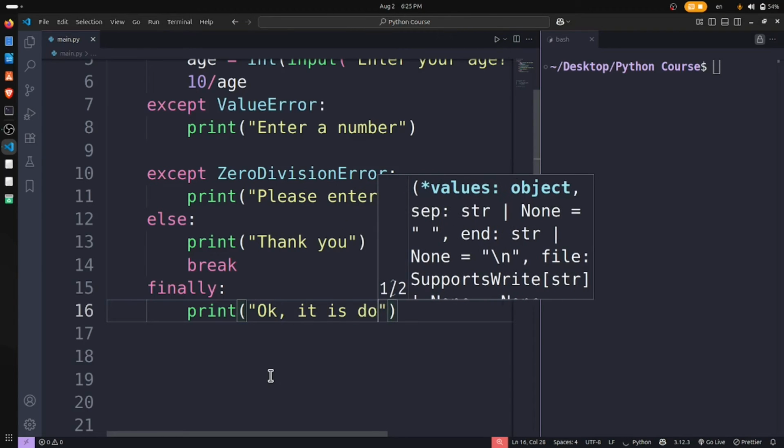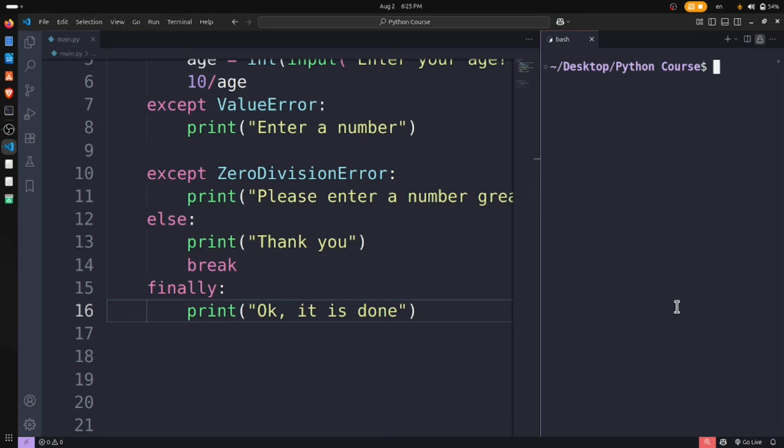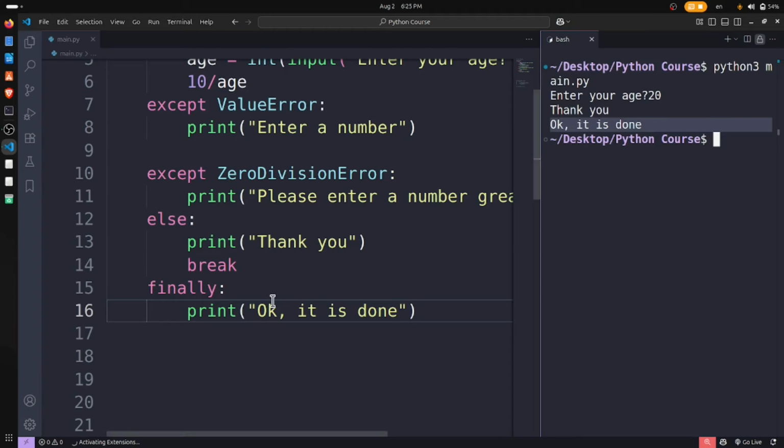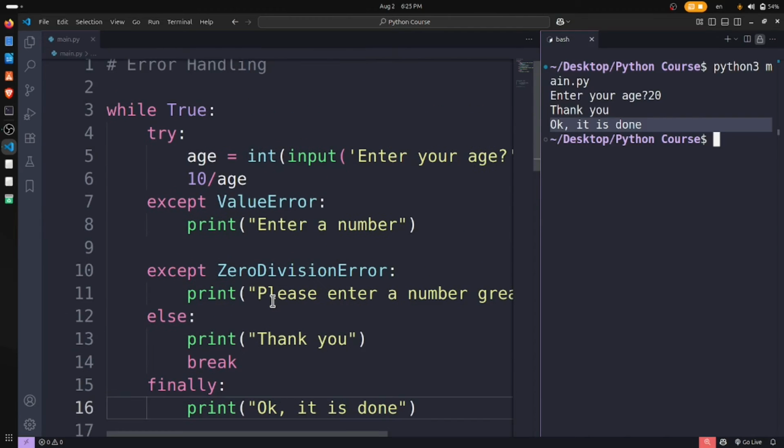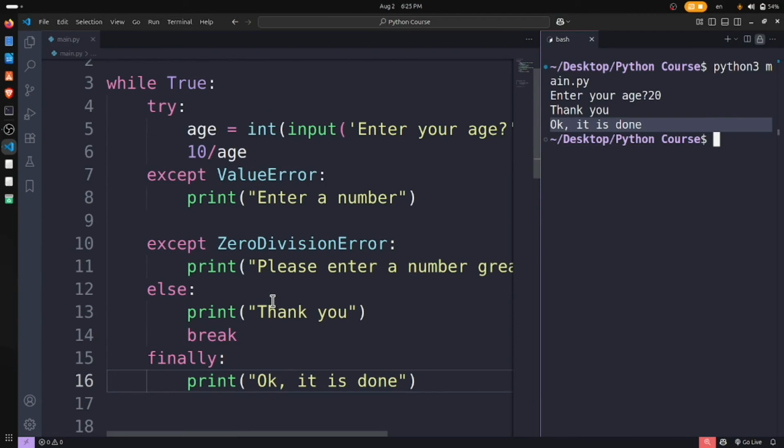I want to print "Thank you, it's done." This finally is something which doesn't care about anything here. Anyway, it will print something, whatever we give in this statement.